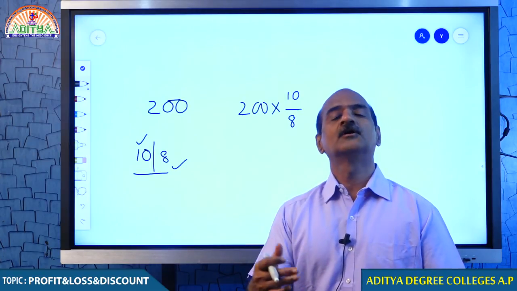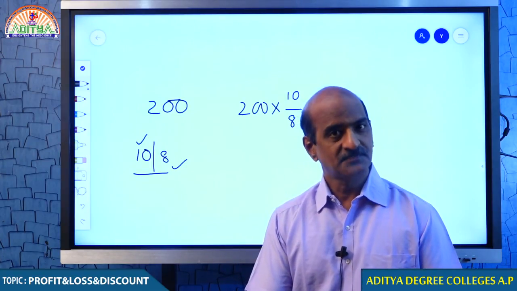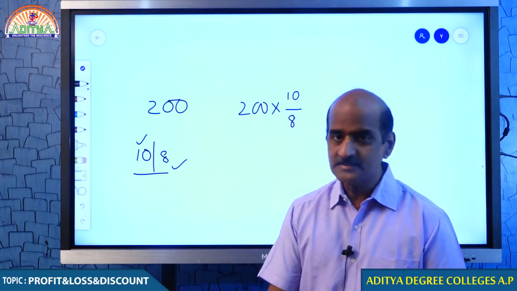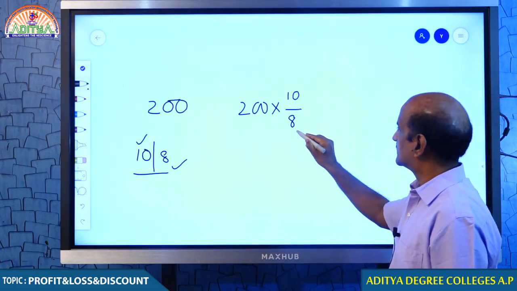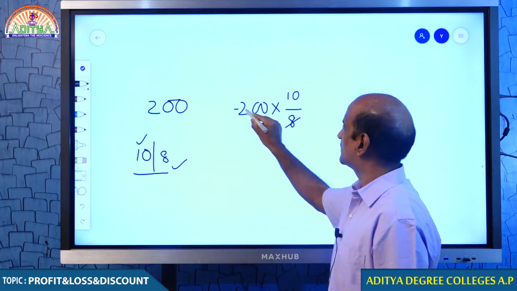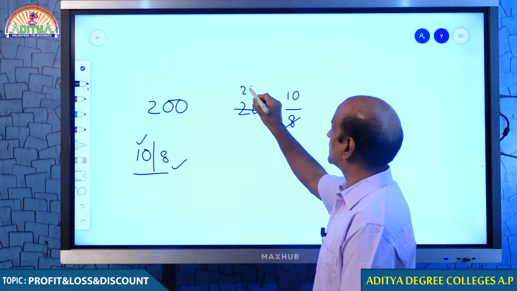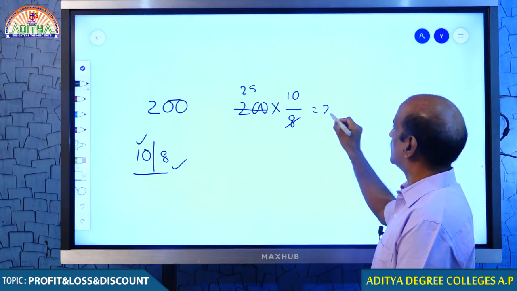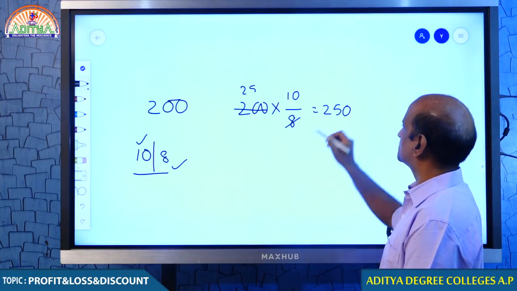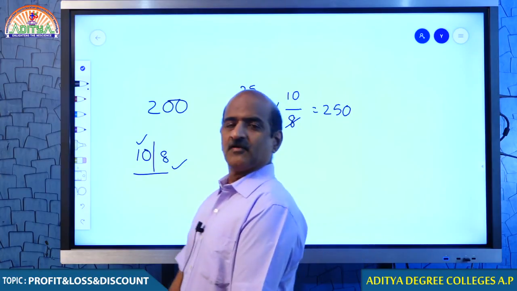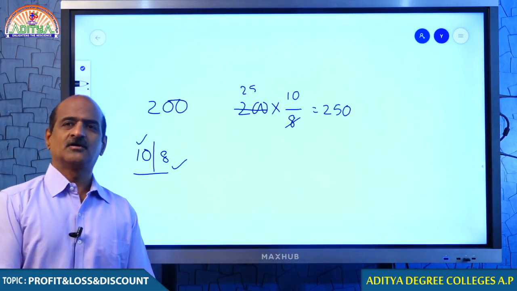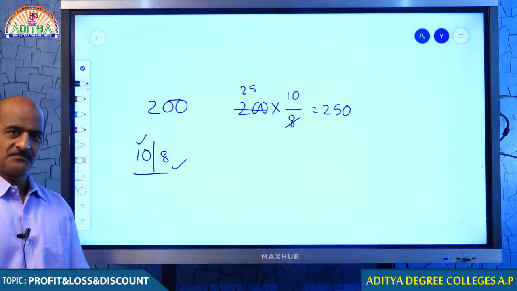When? If you want to increase. More by less. Therefore, how many times? 8 cancels 25 times, 25 into 10, 250. This is case number 1. If you want to increase 200, this you have to do. This is one way.